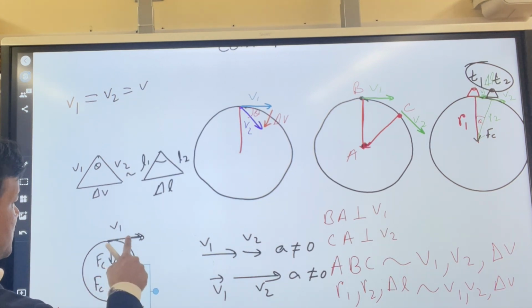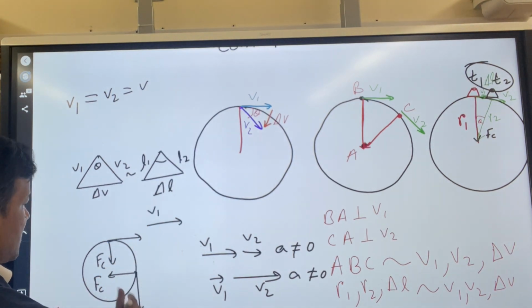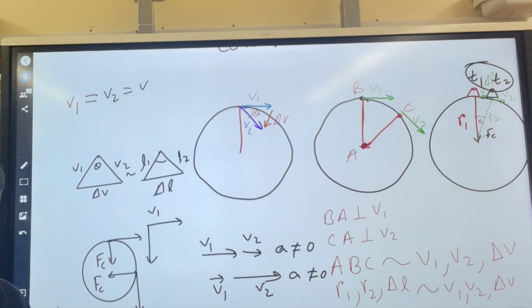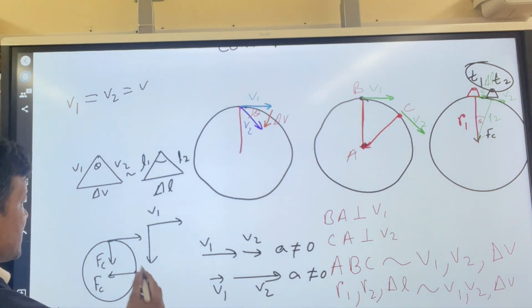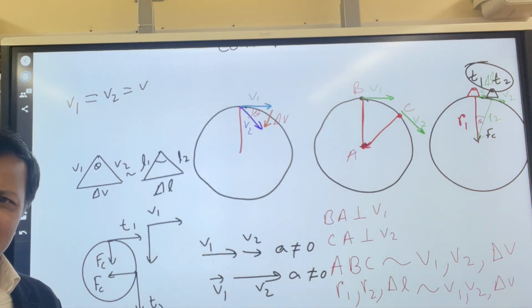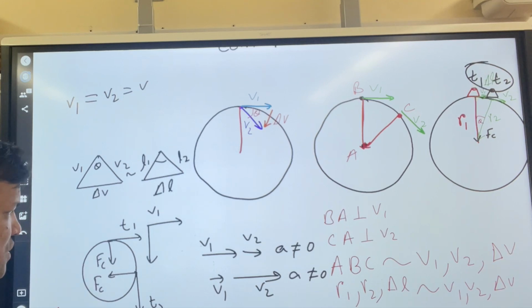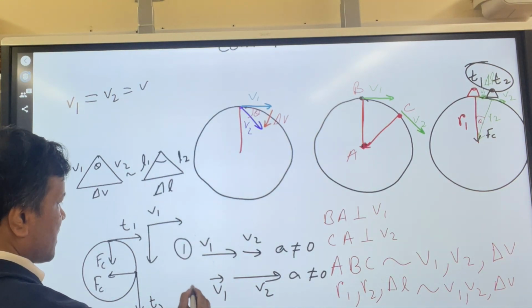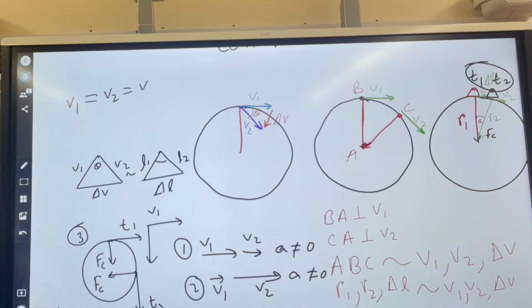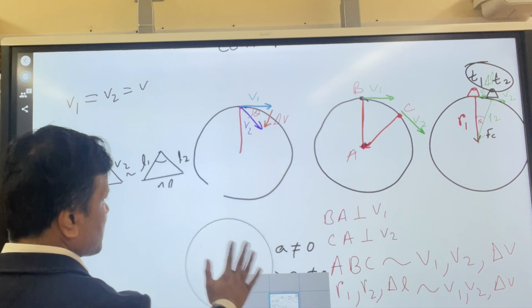So if you put this velocity together with this velocity, then you have the change in velocity. So change in velocity over change in time. How do we get change in time? Because this is t1, this is t2. So change in velocity over change in time is by definition acceleration. So there are three ways you can find the acceleration. This is acceleration, and this is also an acceleration. Okay, so far so good.